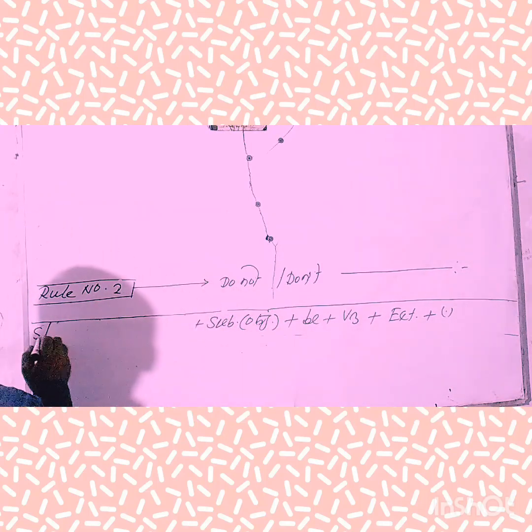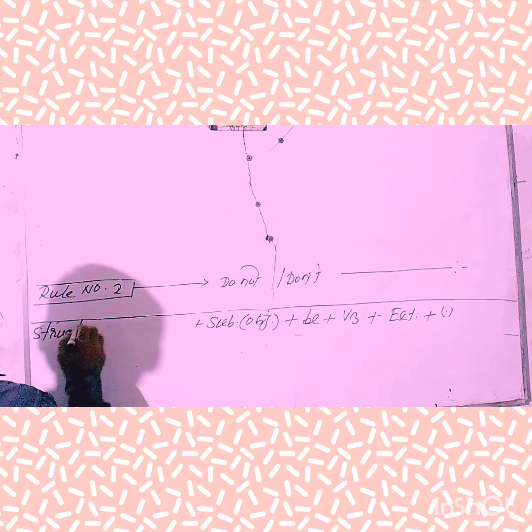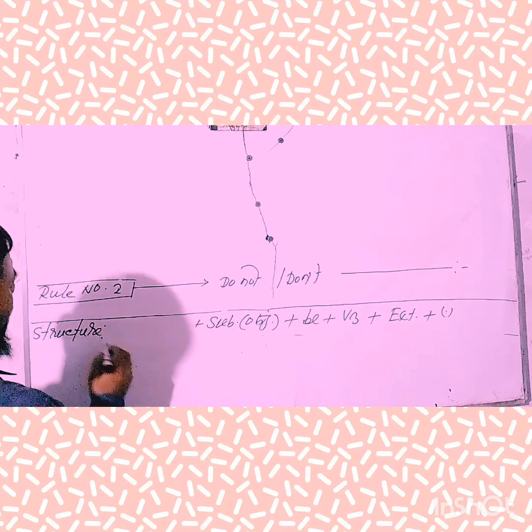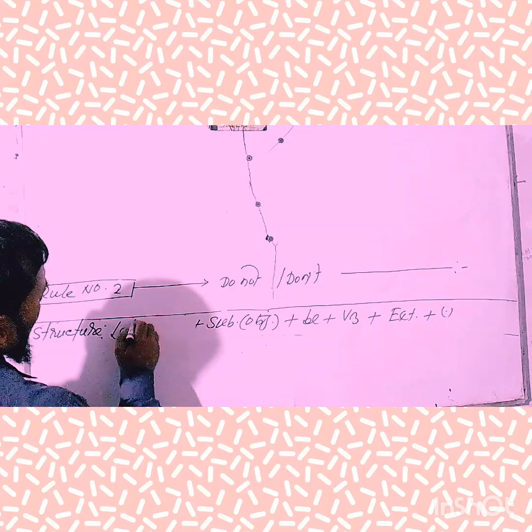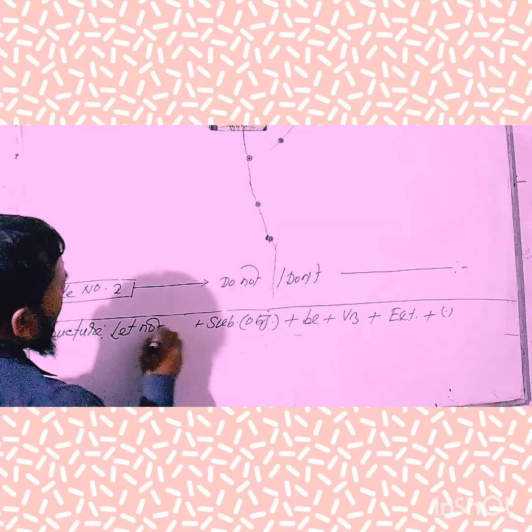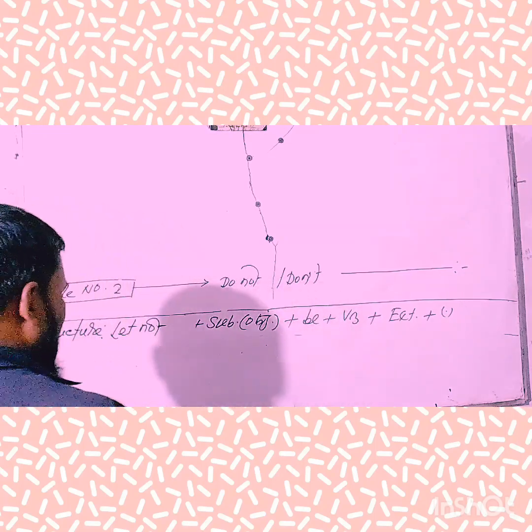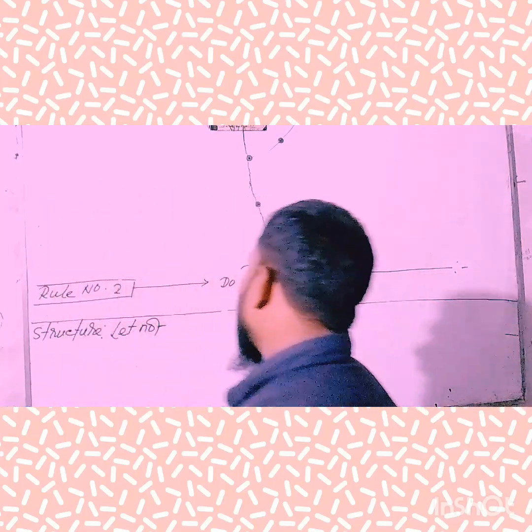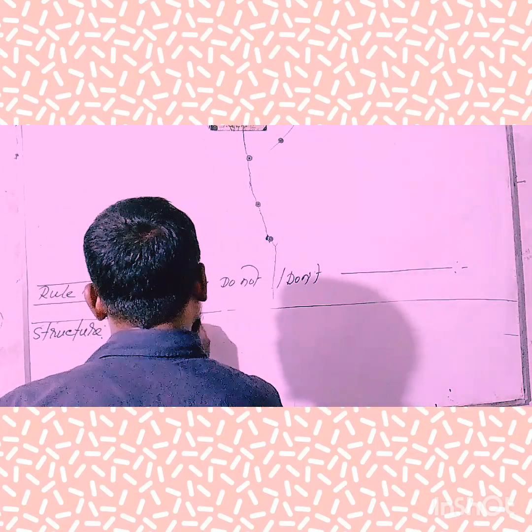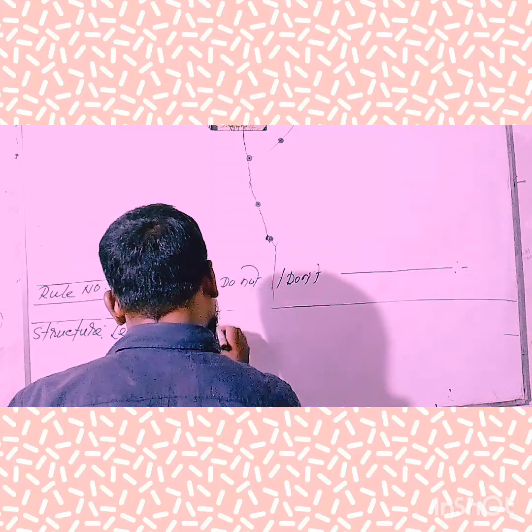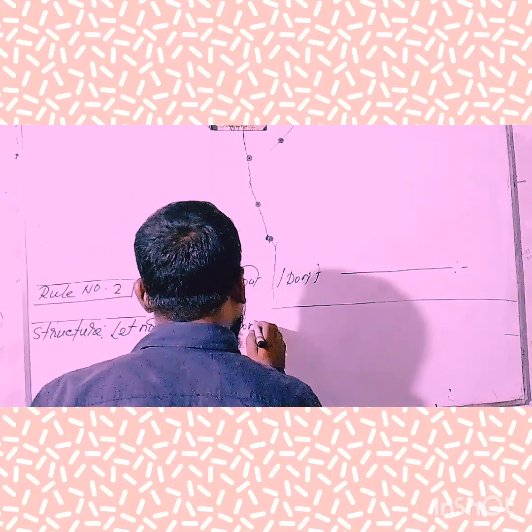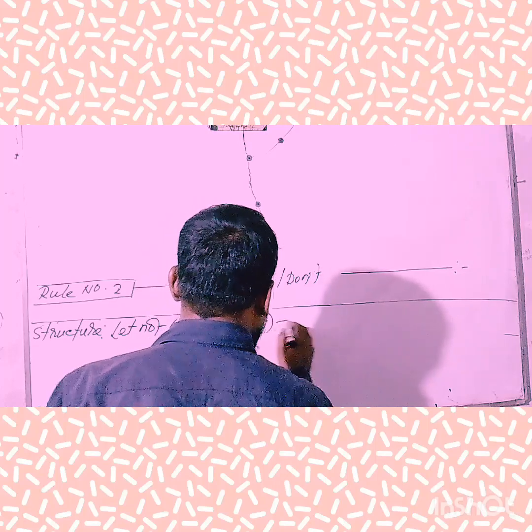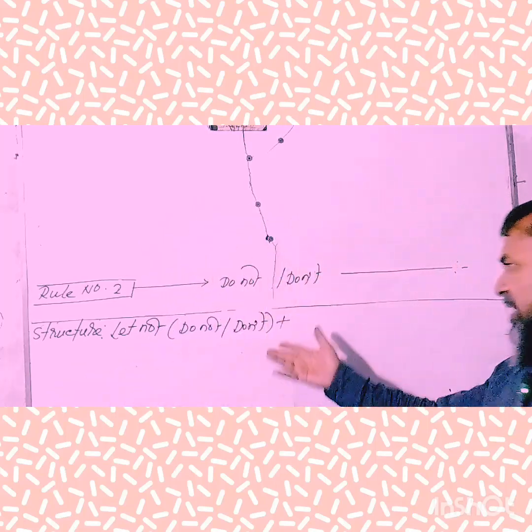Take a look at the board and try to understand what I want to make you understand. At first, you will have to use let not. It is notable that when you use let not, do not or don't must be deleted.